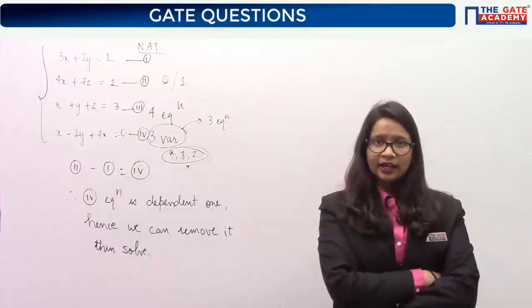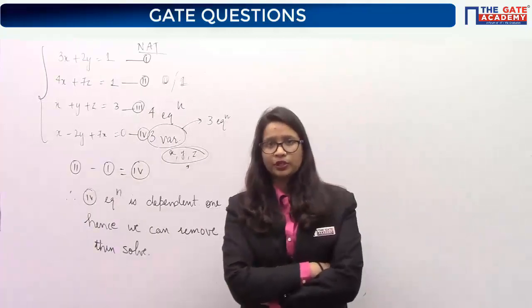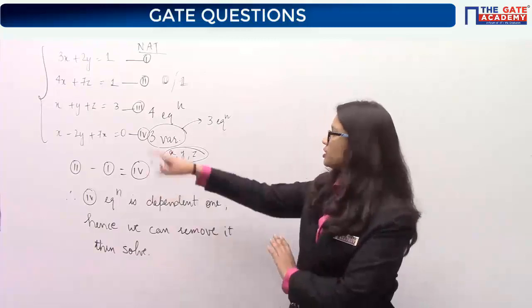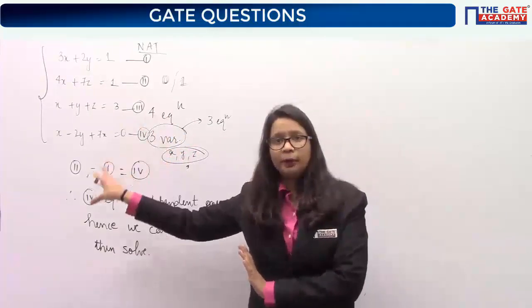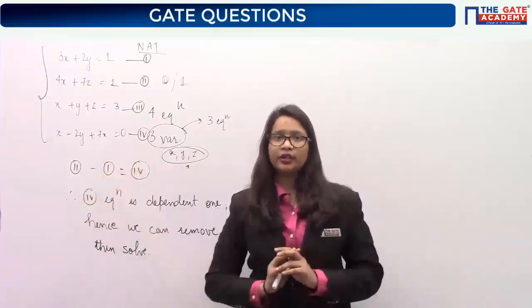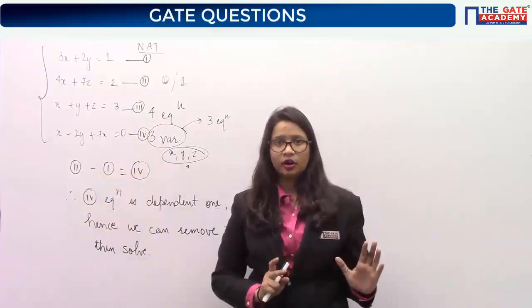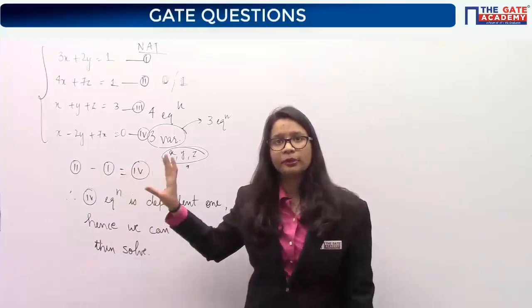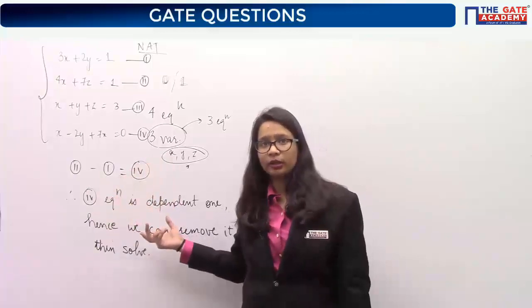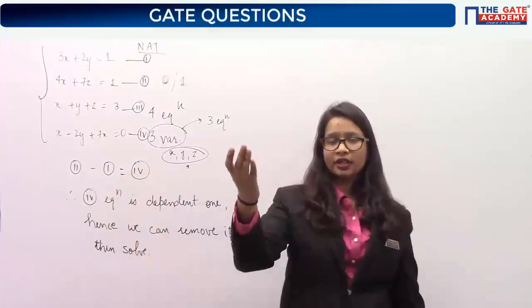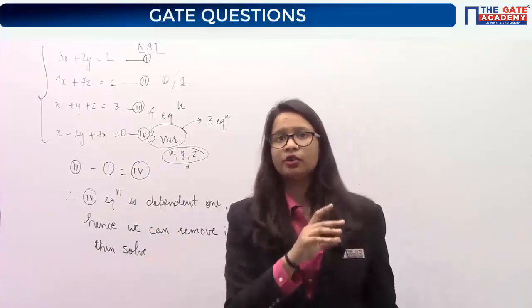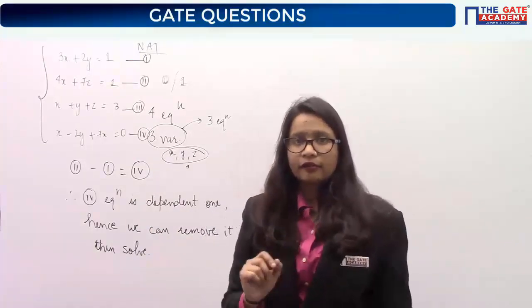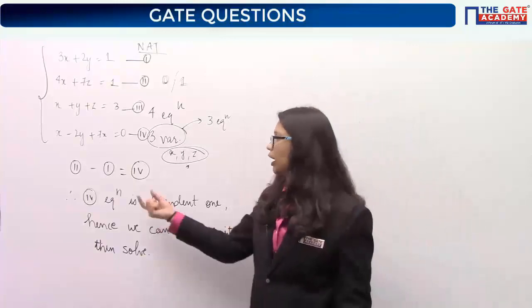We should remove that equation, or we should apply such an operation, so that the row which is dependent is eliminated. If you remove the independent row, then definitely you won't get your answer. Understood or not? The dependent row should only be removed. That is why we are looking for dependency. If you apply any of the operations like you said, then it is not sure whether you are removing a dependent row or an independent row.